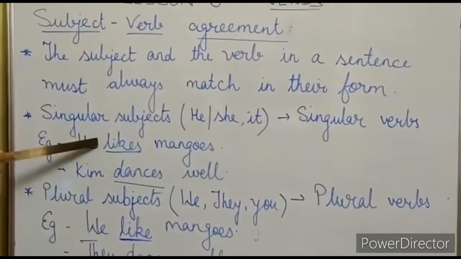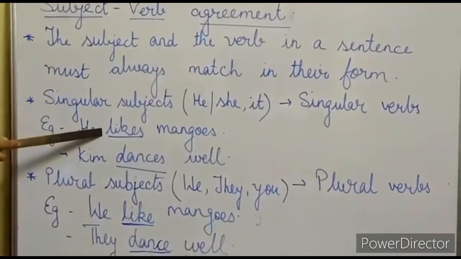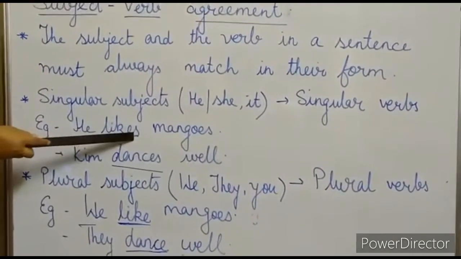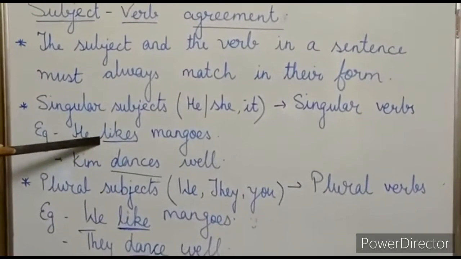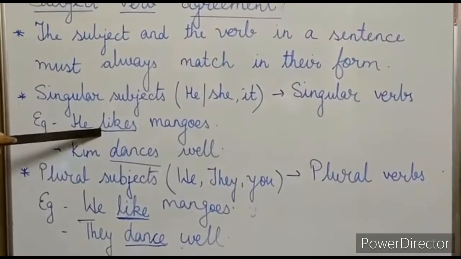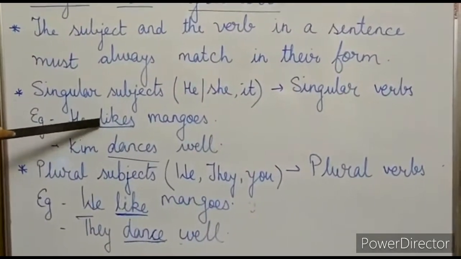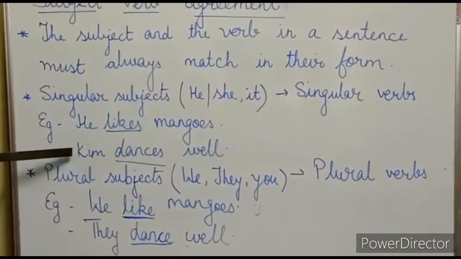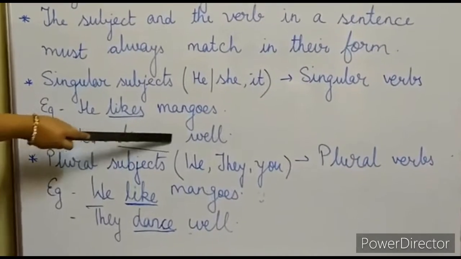And in the previous video, students, I have explained that we form a singular verb by adding s or es to the base form. So, what we have done here, we have added s here. So, he likes mangoes and Kim dances well.